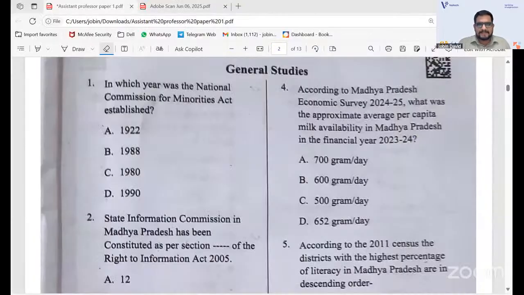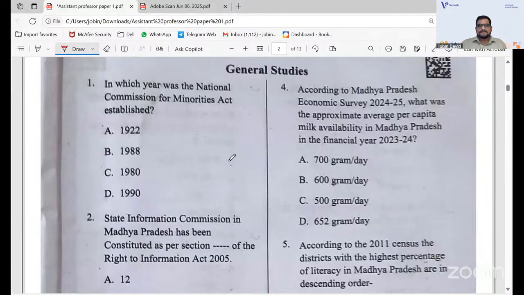So one by one, can I share the analysis part? I'm sharing my PDF, the general studies paper, with the questions I have. So one by one, I will discuss now. I can see the chat here on the right. Those who know the answer can also just answer.